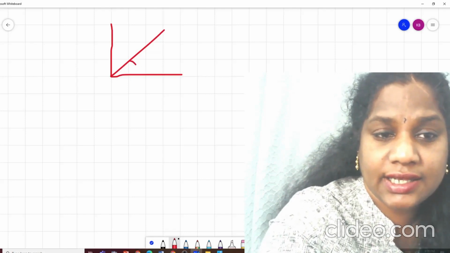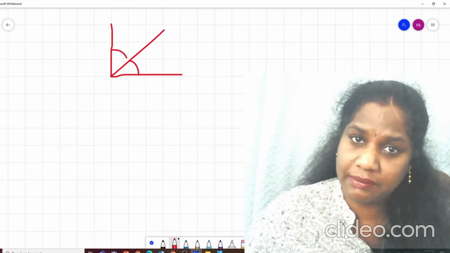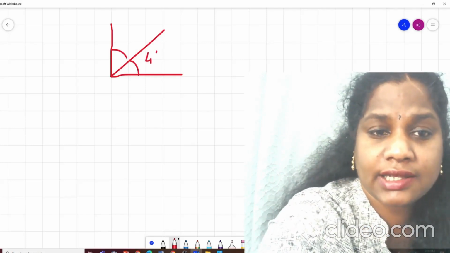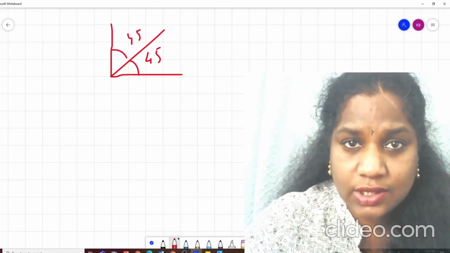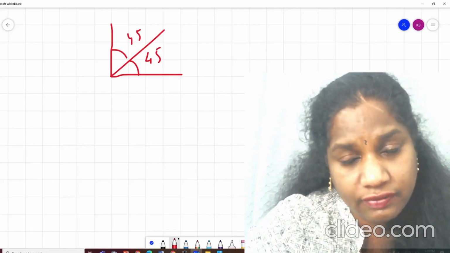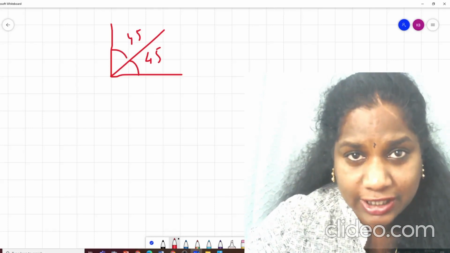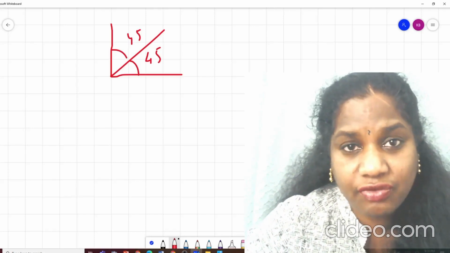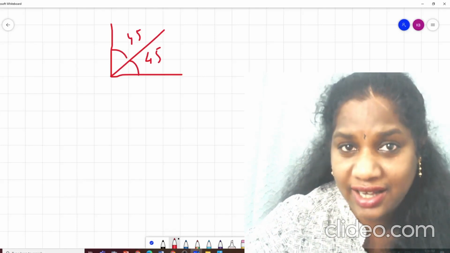And I can say these both are complementary angles because when you add both of them, it is giving you 90 degree. For example, I can say 45 plus 45. 45 degree angle is complementary to another 45 degree angle because when you add both of them, it will give you 90 degree. So complementary is for 90 degree, supplementary is for 180 degree.